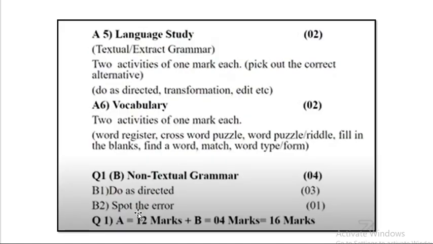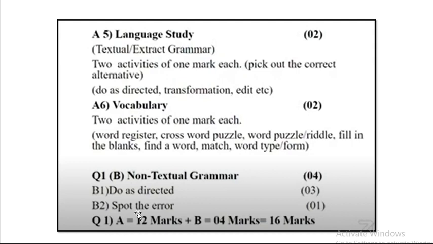After that, question number 5 is language study question. Here 2 activities of 1 mark each will be given. Pick out the correct alternative can be asked. They can ask you do as directed, like change from direct to indirect, identify the tense, change the voice, change the degree, like that. They can ask you.